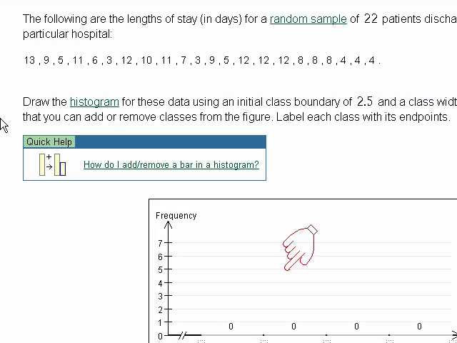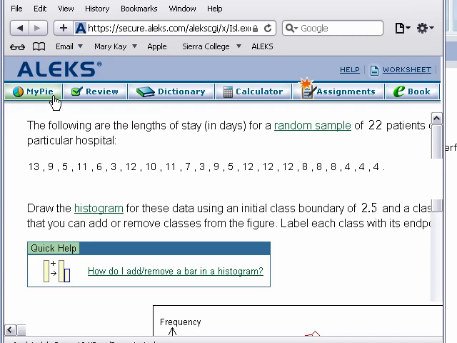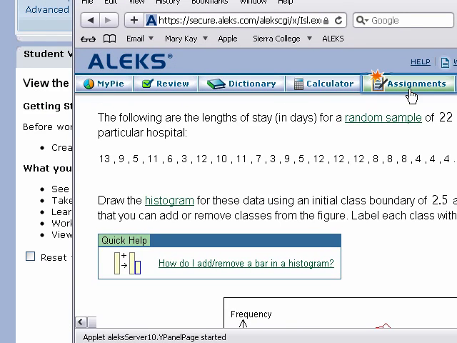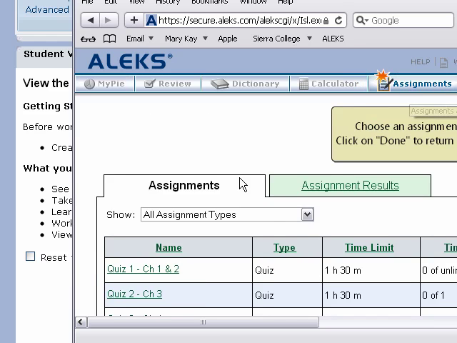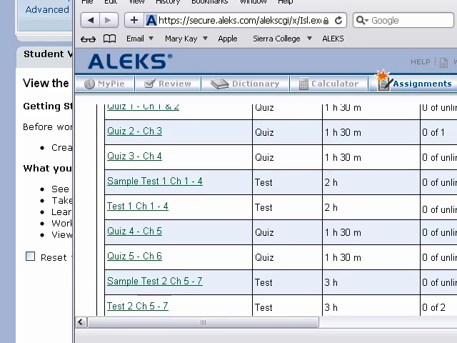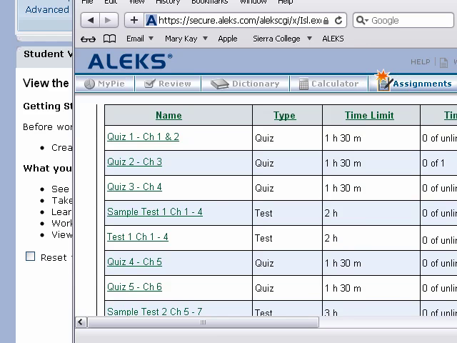So in addition to doing your My Pi in Alex, here's your My Pi, there's also assignments. And so the assignments are the quizzes. So we have quizzes and we have tests.